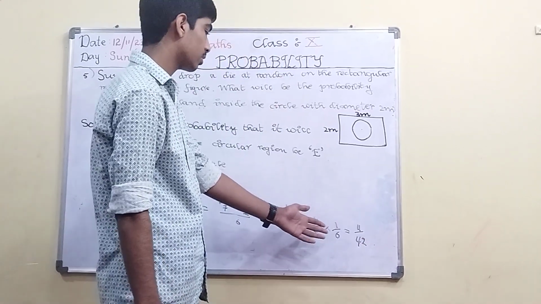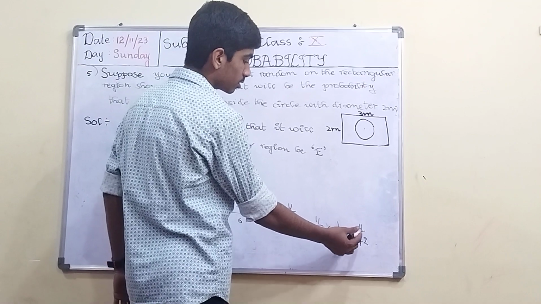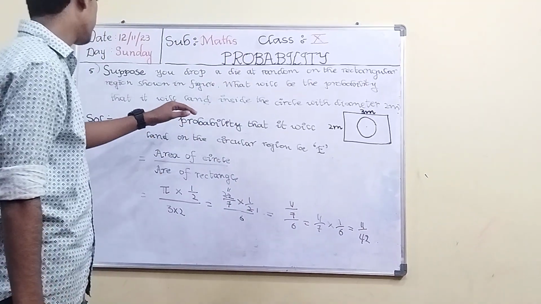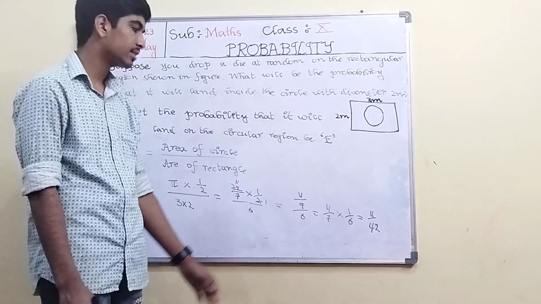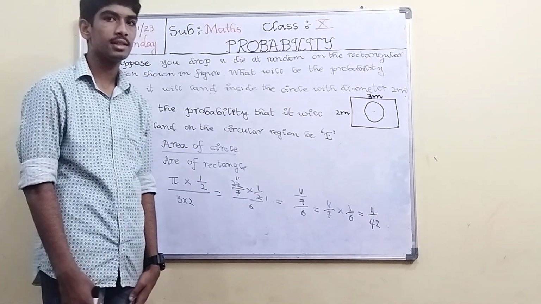Check whether it is cancelling or not. 6 table, 2. It is not cancelling. So the probability that it will land inside the circle is 11 by 42. So the answer is 11 by 42. Hope you guys understand. Thank you.